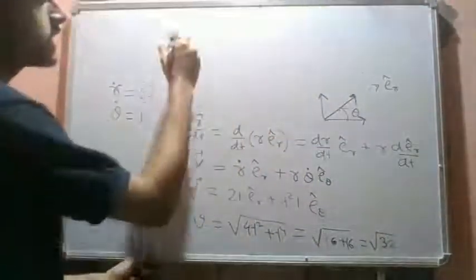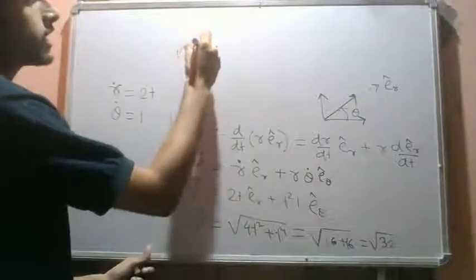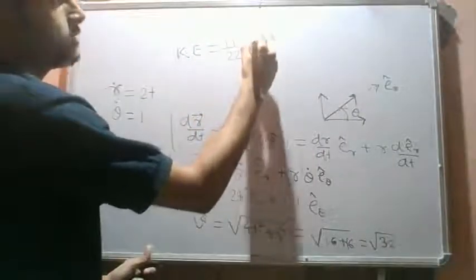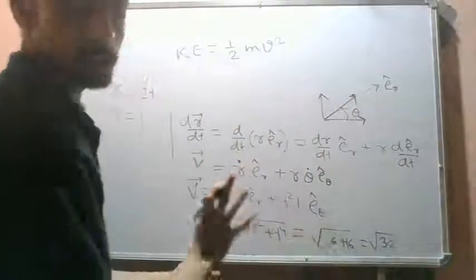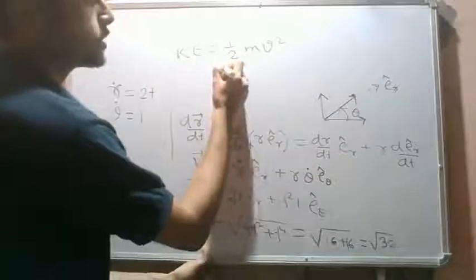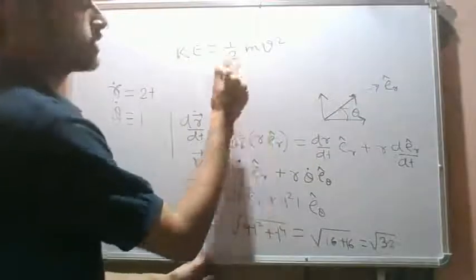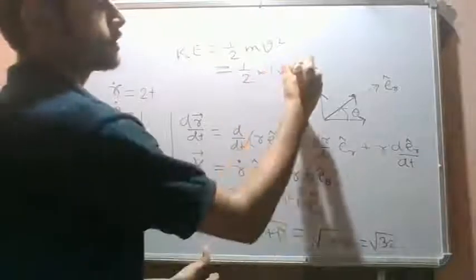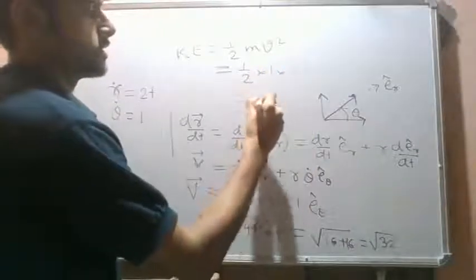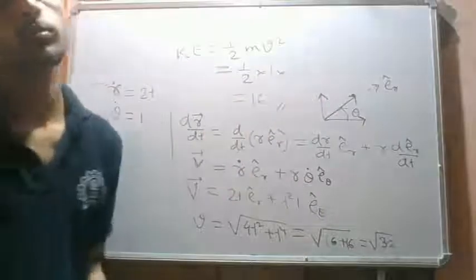Okay, so the kinetic energy is given as half m v square, right? So v square, this is v, so v square is root over of 32 square. Mass of the particle is given as 1 in the question, so we have half times 1 times root over of 32 square, it is 32, this is 60. So this is the answer to the problem.